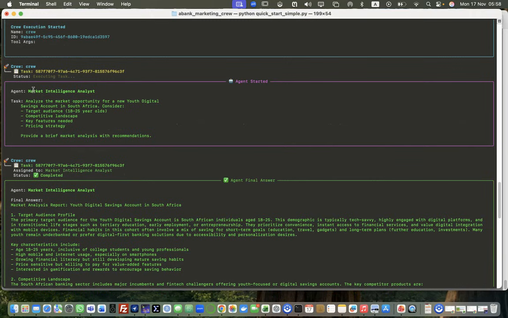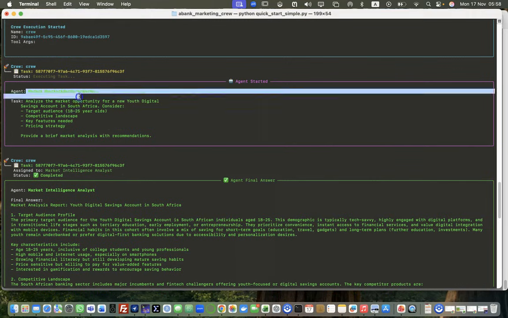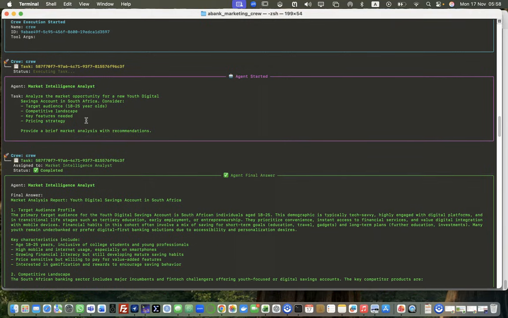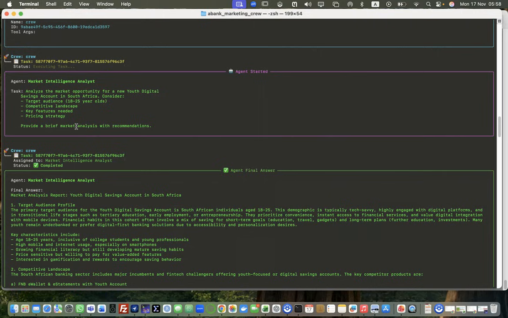The first agent executing a task is called the market intelligence analyst. The task is to analyze the market for opportunity for a new digital savings account in South Africa, with these parameters, and provide a brief market analysis with recommendation.